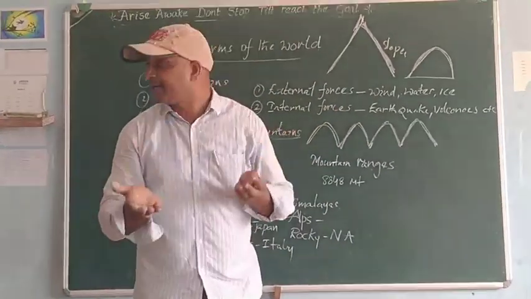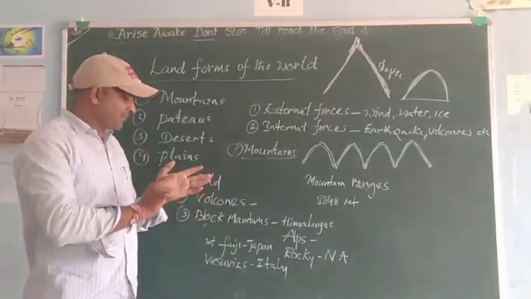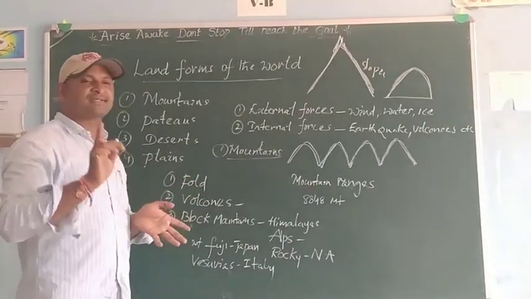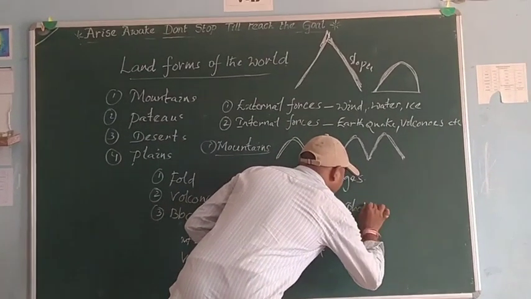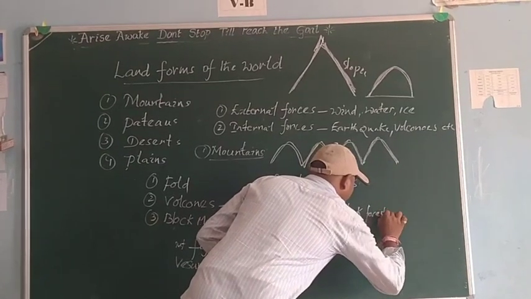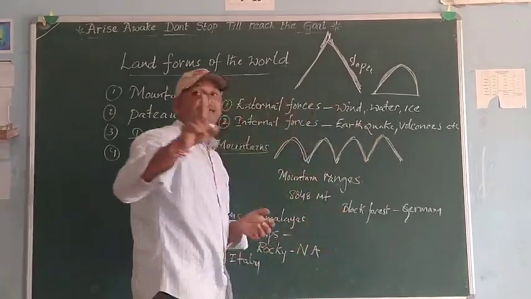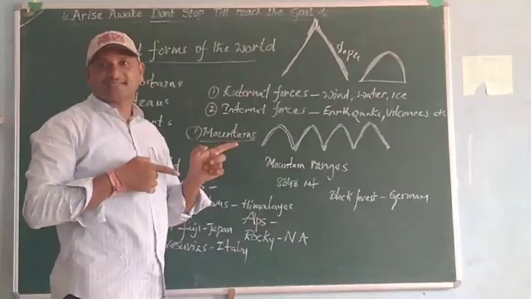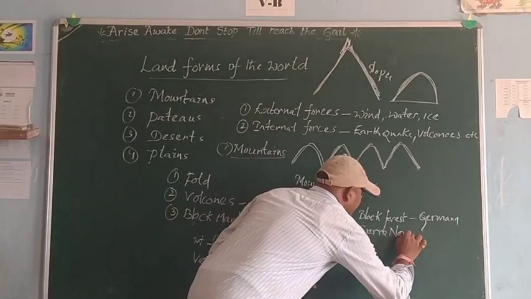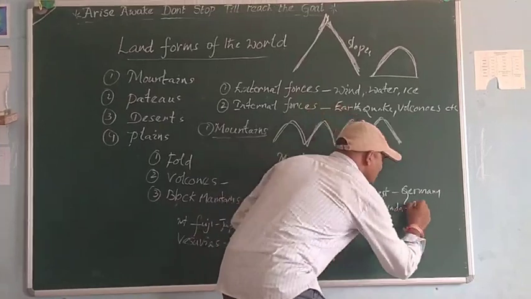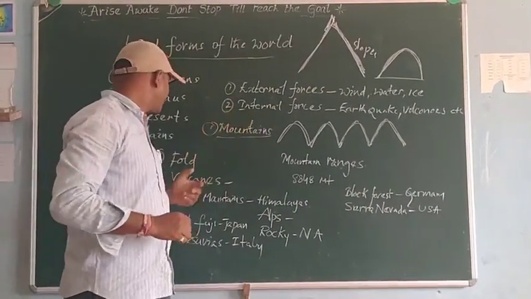For example, the Black Forest Mountains of Germany and the Sierra Nevada Mountains, which belong to the USA. These are the important examples of block mountains.